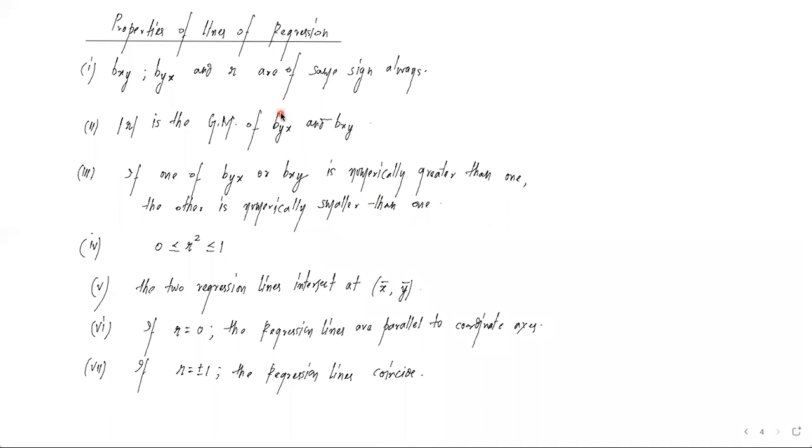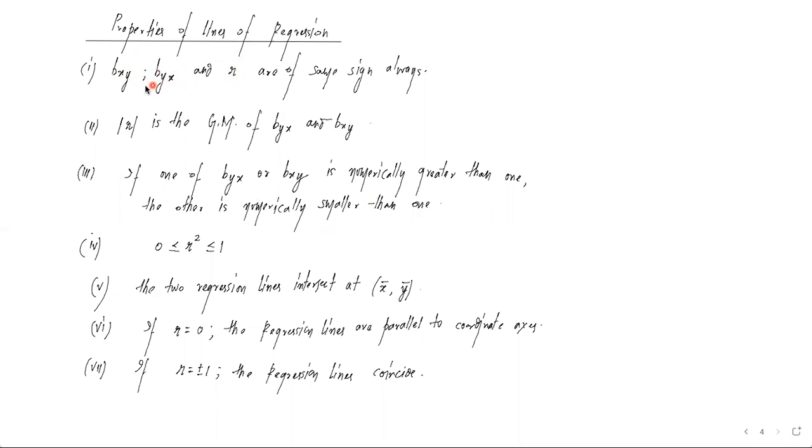Now, having seen the basic introduction to the chapter linear regression, we are on to a slide where we can see a few properties of lines of regression. These are very fundamental and very basic properties. आपको सिर्फ समझना है. यहाँ पे property number 1 हम देख सकते हैं. bxy, byx and r, that is the regression coefficient of x on y, the regression coefficient of y on x, and the